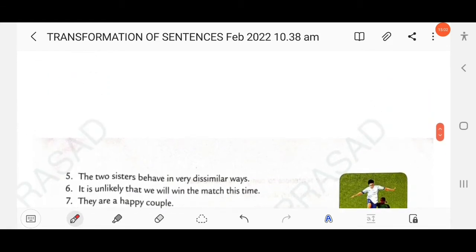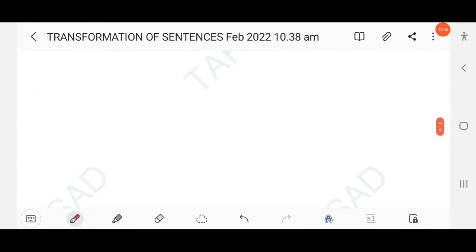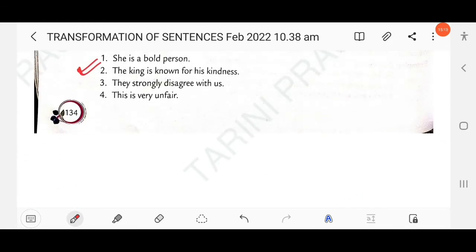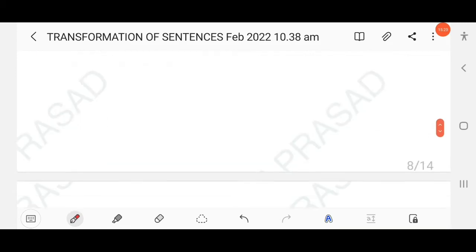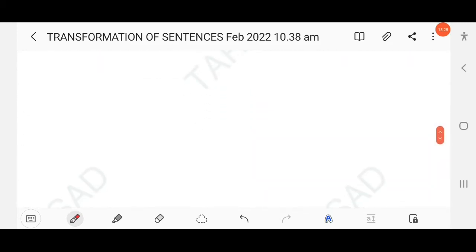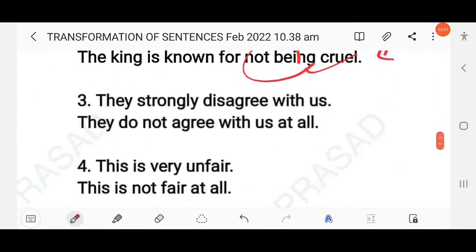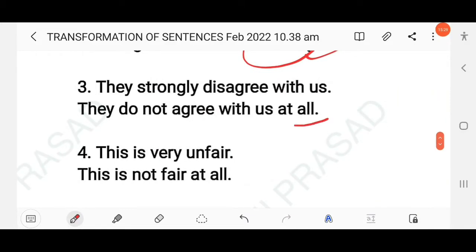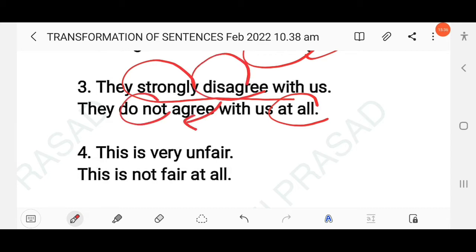Then next question here. They strongly disagree with us. Here you have to change it into negative. They strongly disagree with us, which means we can say they do not agree. They don't agree with us at all. Here "at all" is used for strongly, the opposite of disagree is agree, and here don't is added. The meaning of the two sentences remains the same.